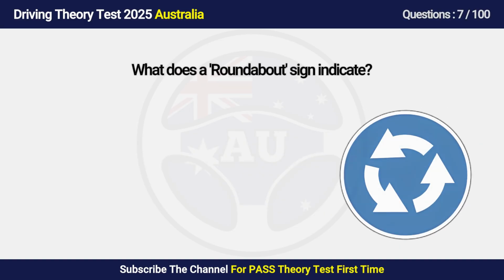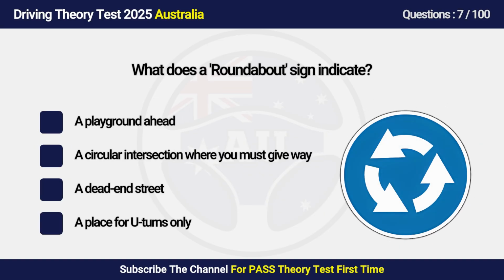Question 7. What does a roundabout sign indicate? A. A playground ahead. B. A circular intersection where you must give way. C. A one-way street. D. A place for U-turns only.